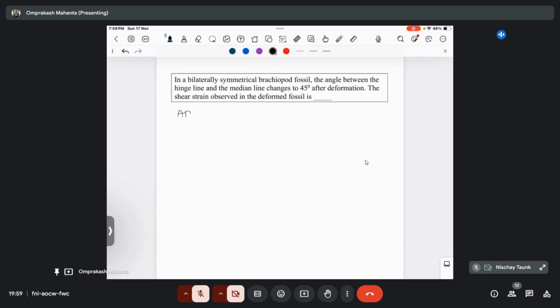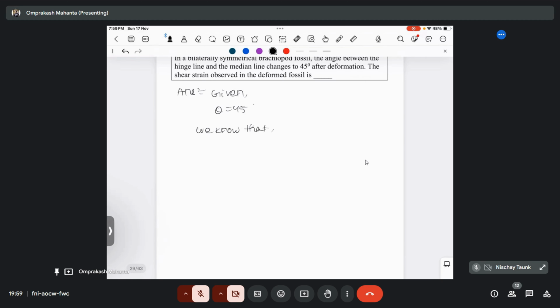Then, in a bilaterally symmetrical brachiopod fossil, the angle between the hinge line and the medial line changes to 45 degree after deformation. So here the theta angle is given as 45 degree. Then what will be the shear strain observed in the deformed fossil? So what is the formula of shear strain? Someone please let me know what is the formula of shear strain. Anyone? Tell me, what is the formula of shear strain? So shear strain is basically tan theta.